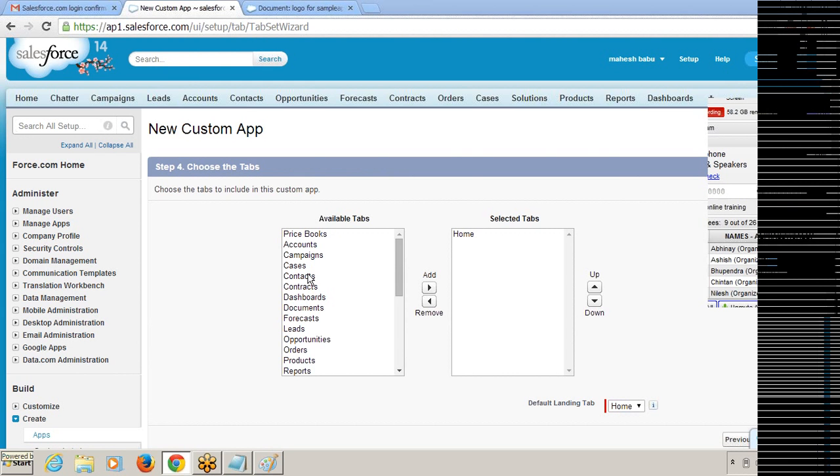Standard application, standard tab, standard object, standard field, like that. Or whatever we are going to create, whatever is created by the developers, those are called custom features. Standard and custom. I will use these two terminologies often.